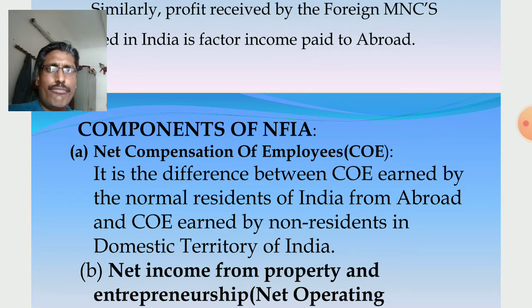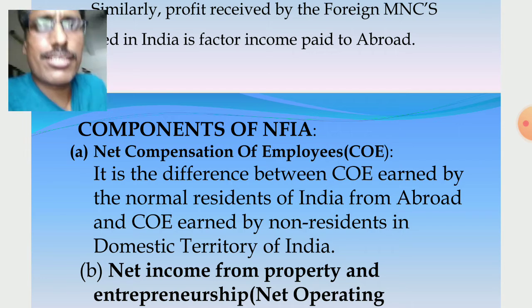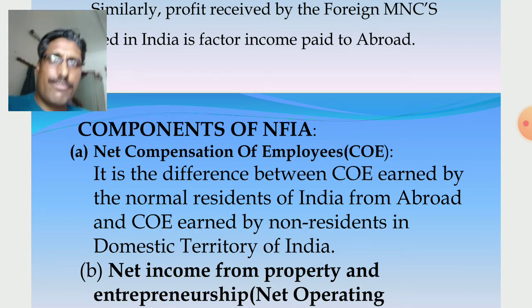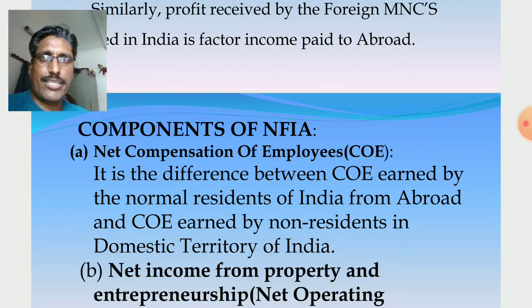I have already given the example: individuals work in different offices and organizations and render their productive services, and in return they receive salary in cash or kind, and also the employer's contribution to social security schemes like pension and retirement.